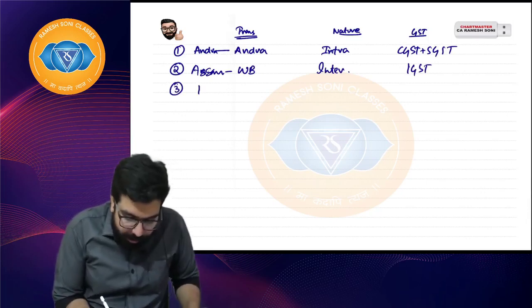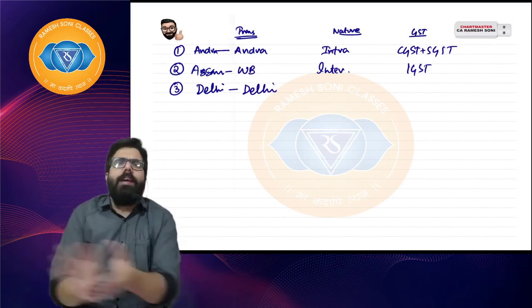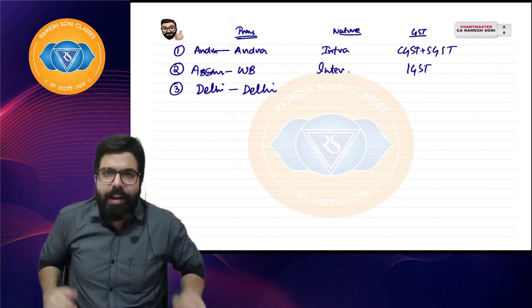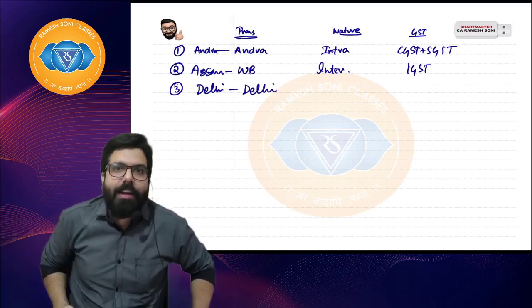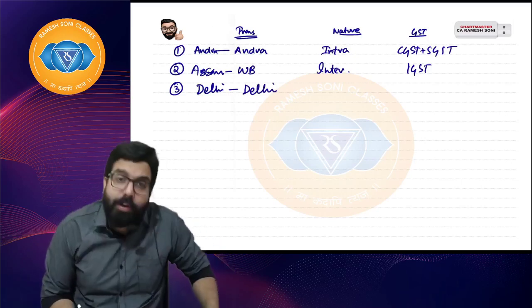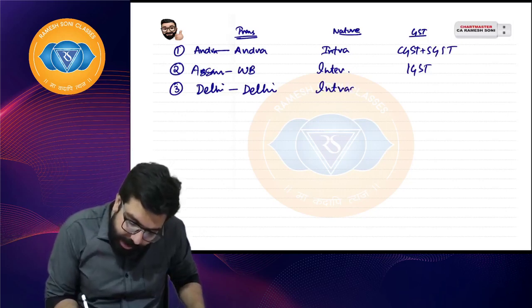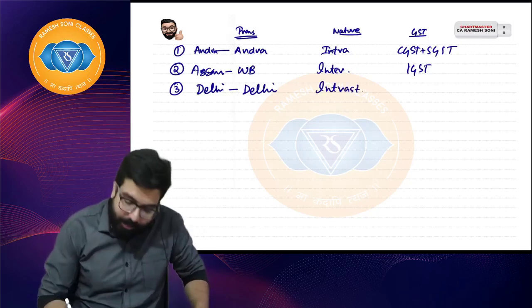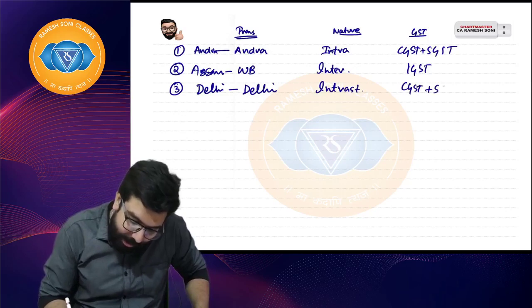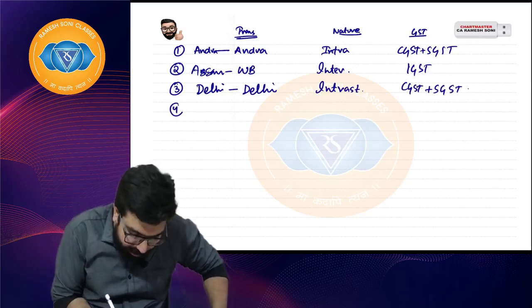The third one, sir, Delhi to Delhi. Sir, if goods are sold from Delhi to Delhi, everyone, Delhi to Delhi. Baba Radhika, I am asking you, Delhi to Delhi. Quickly tell me. Delhi to Delhi, what are we going to charge? Other students, Delhi to Delhi, intra-state or intra-UT? Sir, it is intra-state, and in intra-state we will charge CGST and SGST. Right everyone?